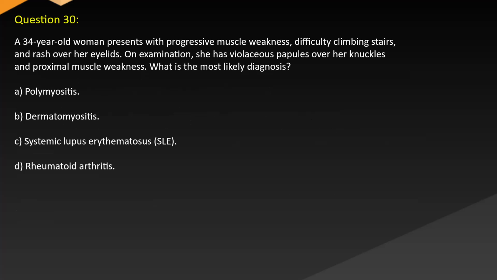Question 30. A 34-year-old woman presents with progressive muscle weakness, difficulty climbing stairs, and rash over her eyelids. On examination, she has violaceous papules over her knuckles and proximal muscle weakness. What is the most likely diagnosis? A. Polymyositis. B. Dermatomyositis. C. Systemic lupus erythematosus. D. Rheumatoid arthritis.